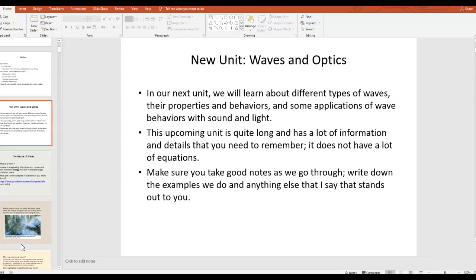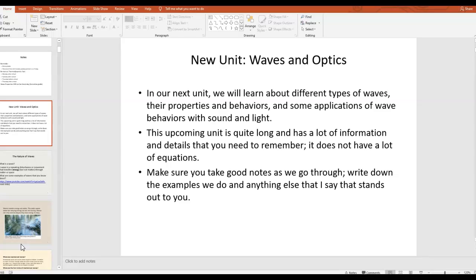Okay, so today we're going to be starting the notes for our next unit. The name of this unit is called Waves and Optics. And remember, you can always access these PowerPoint notes on Canvas under the appropriate module. Okay, so this unit is, again, talking about different types of waves and optics, and there's a lot to it. There's not a lot of equations in this unit.